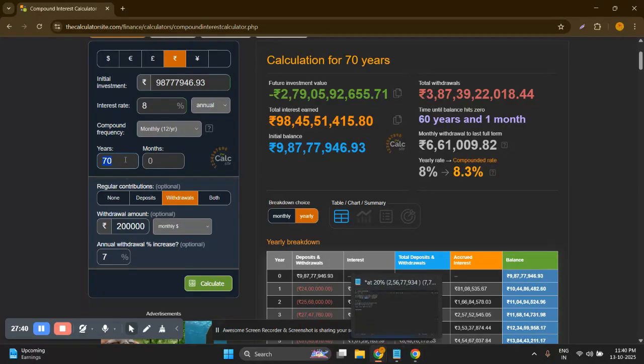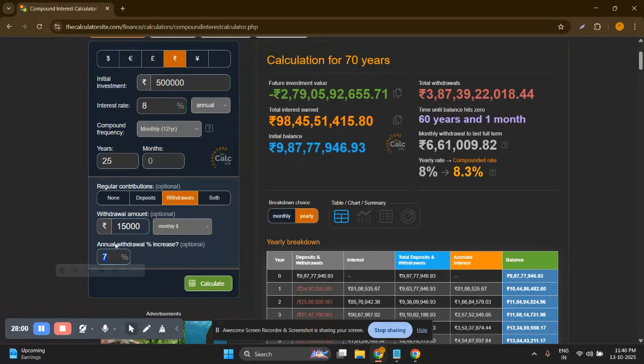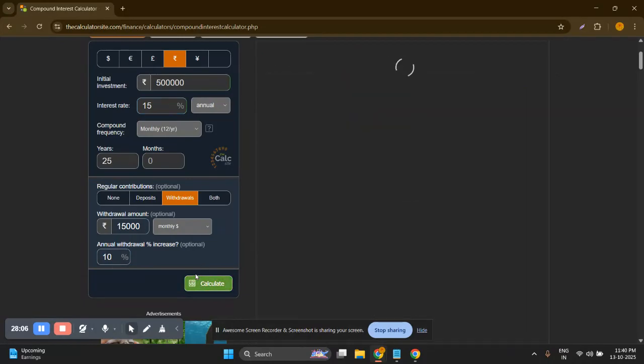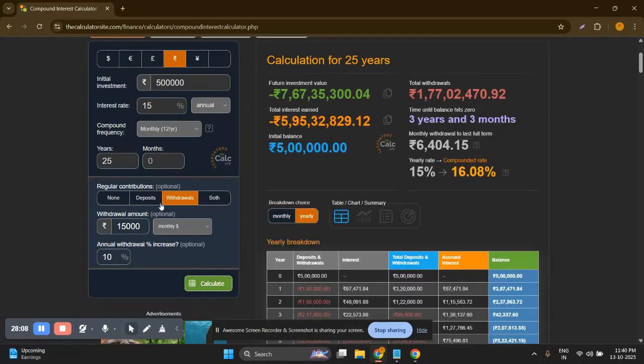And the conclusion is that instead of 20, you must go for 25 years, and you have to invest 5 lakh rupees somehow as the initial investment, and you can invest almost 15,000 rupees, or almost 12,000 rupees also, with an annual contribution increase of 10%, and with an interest rate of 15% in a mid or small cap fund.